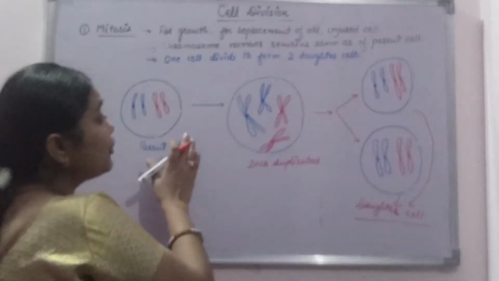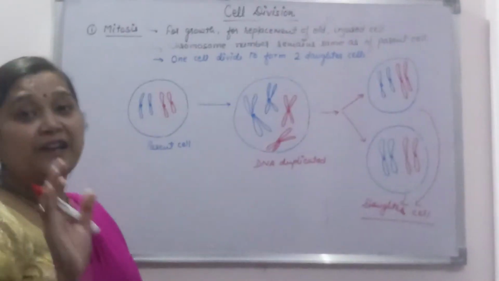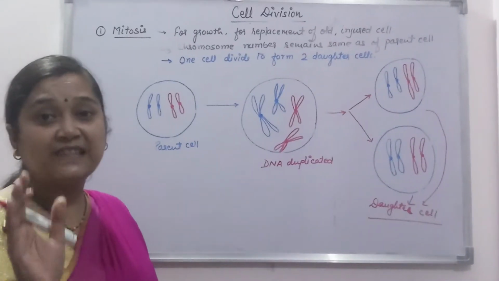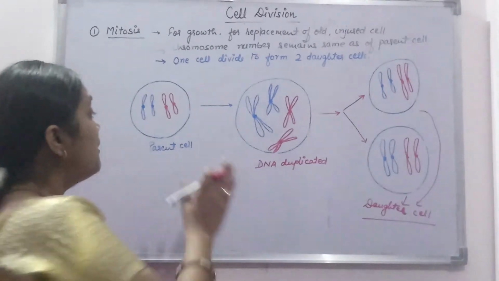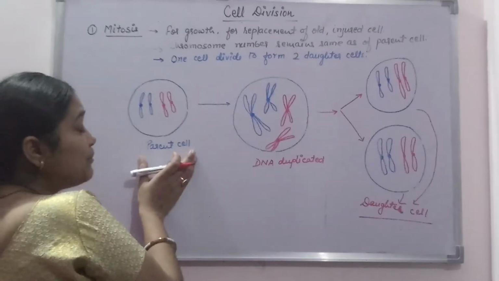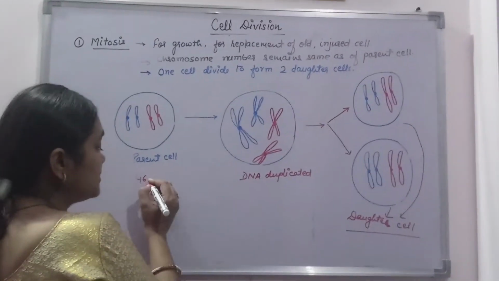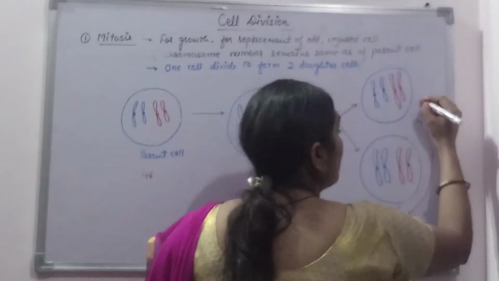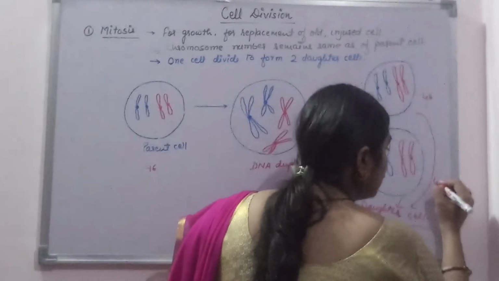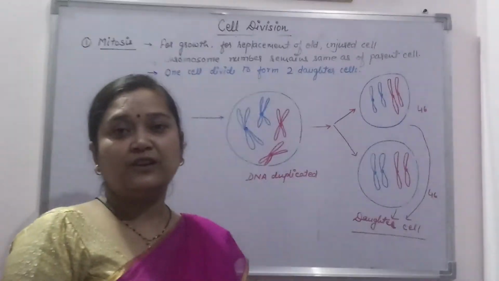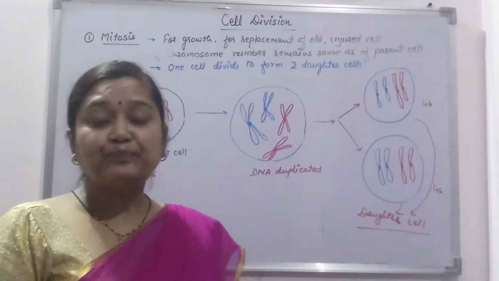That means the number of the chromosome in case of mitosis remains the same as that of the parent. Suppose the parent has 46 chromosomes, then this daughter will also have 46 chromosomes, and this daughter will also have 46 chromosomes.